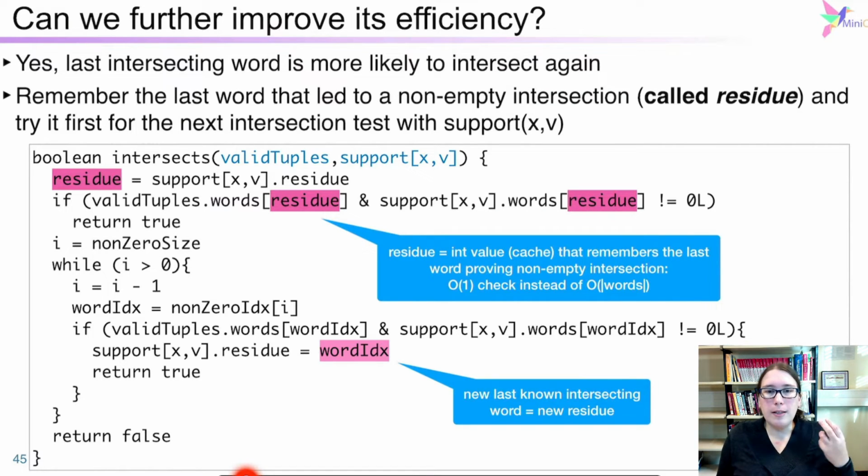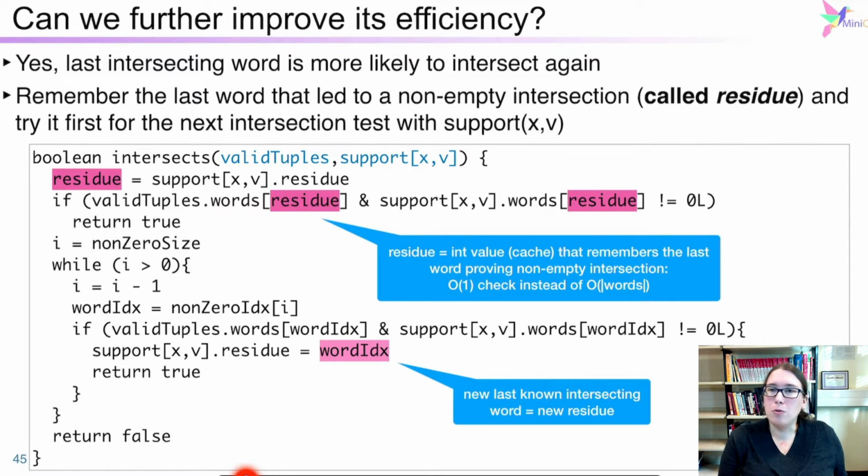Why do we choose to keep it? Well, if we are in a search tree and we descend into the search tree, if there is a non-empty intersection in a given word, it's still likely that at the next intersection it will still be non-empty. So we want to try this word first.